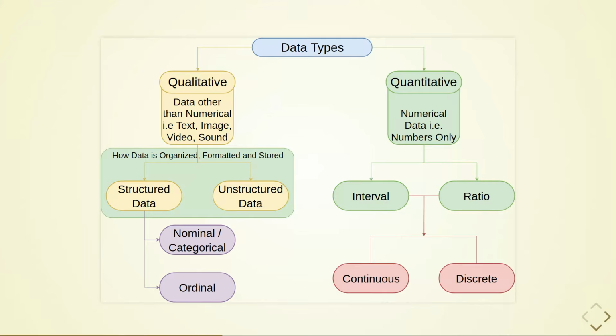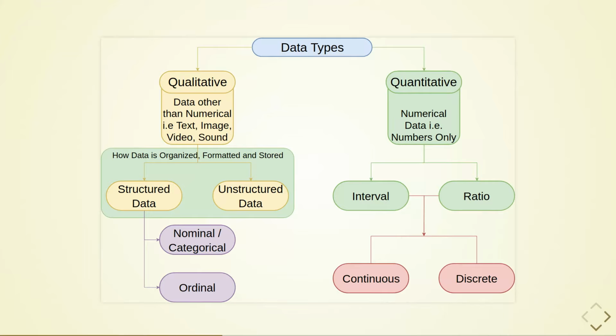Qualitative data is further divided into subcategories of structured data and unstructured data based on how the data is gathered, formatted, organized, and stored. Unstructured data consists of free text, videos, images, and sound, whereas structured data consists of either numbers or words which can be further classified into nominal or ordinal scales.